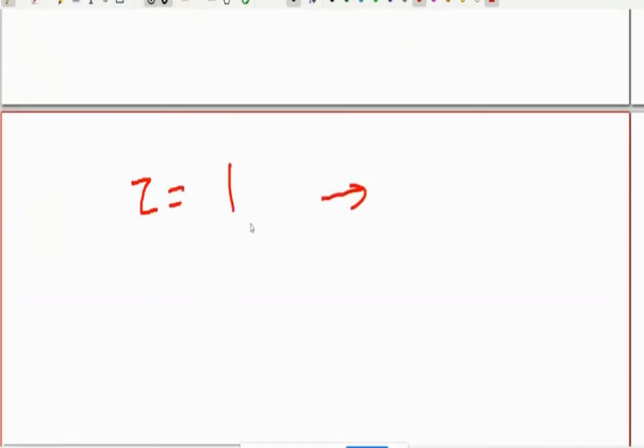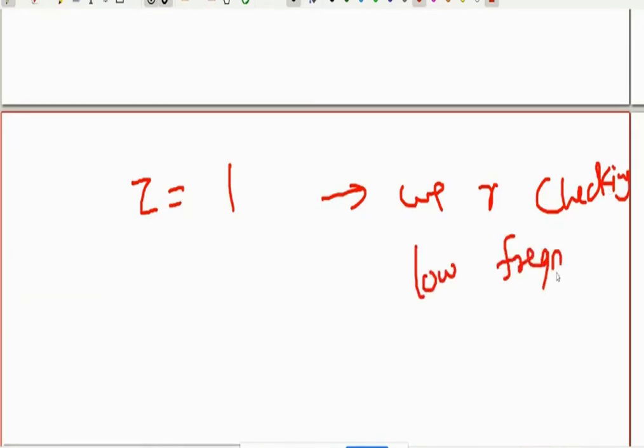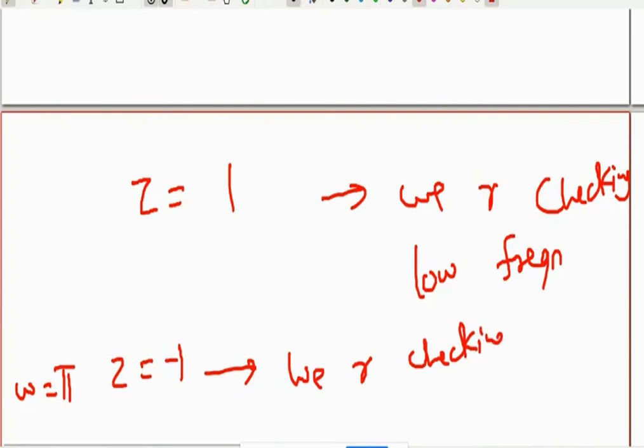If I put z equal to 1, we are checking for low frequency. When I substitute z equal to -1, that means omega value will be pi, the highest frequency, so we are checking for high frequency.